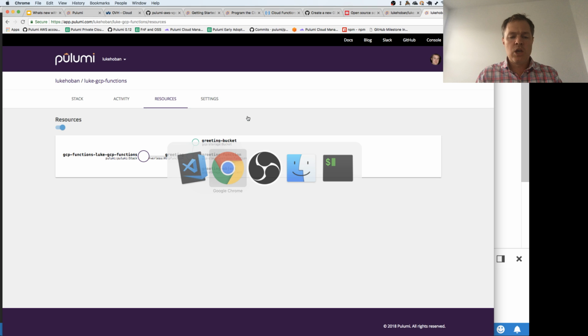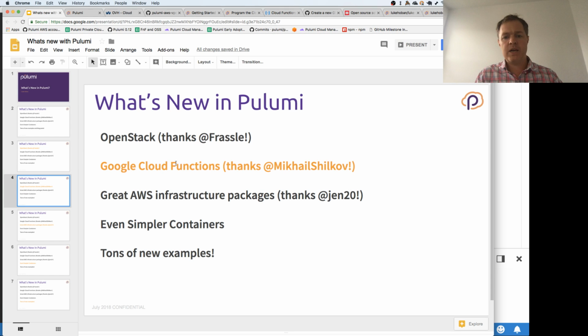Okay, so that was Google Cloud Functions, which was really nice. The next one is raw infrastructure and some of the things being built on top of that. So AWS infrastructure is one of the places that a lot of folks are using Pulumi, and when we launched, we actually had a package called @pulumi/aws-infra, which was a set of building blocks for infrastructure. They were useful, but fairly basic components for standing up a simple AWS network and standing up a simple ECS cluster.